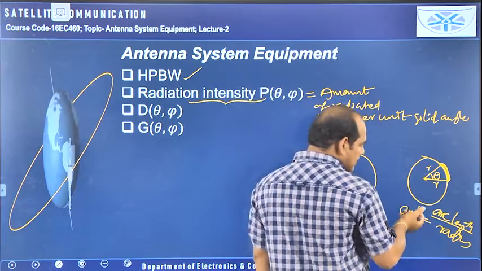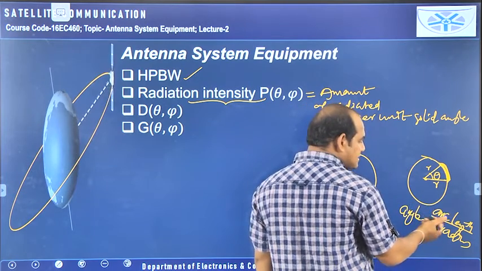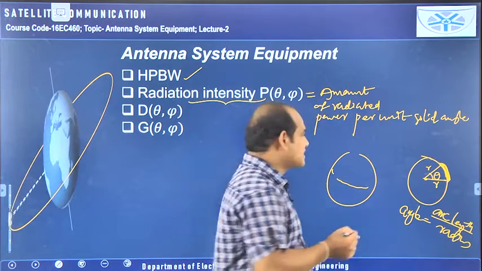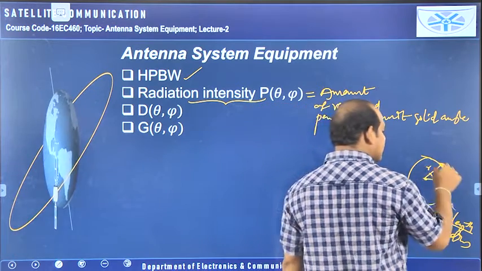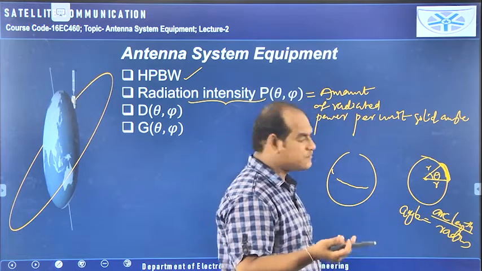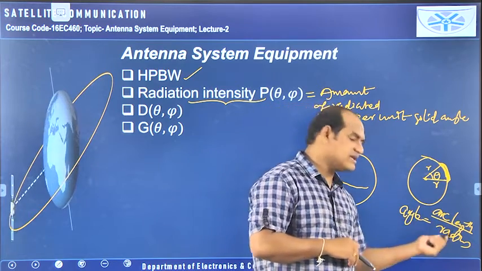So this angle is represented as a ratio of this arc length and the radius. Radius is fixed. Whichever point you take on this circle, from the center you get the same distance, and that is called the radius. That's why angle is equal to arc length by radius.